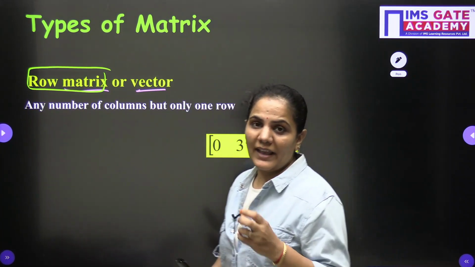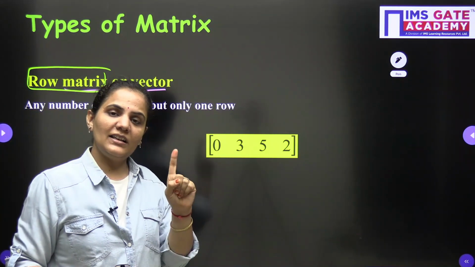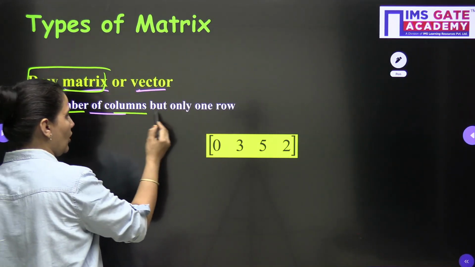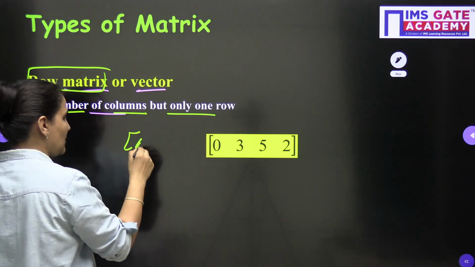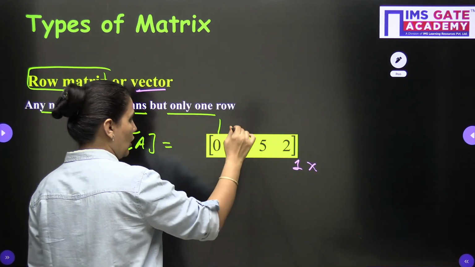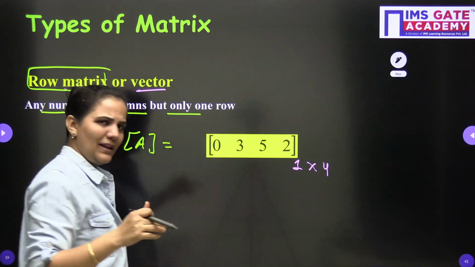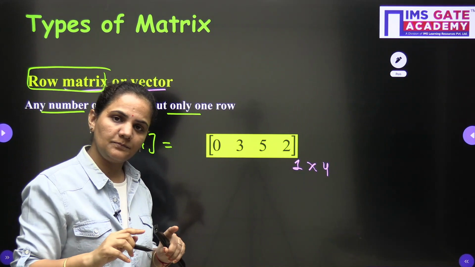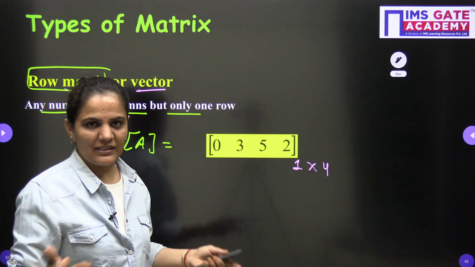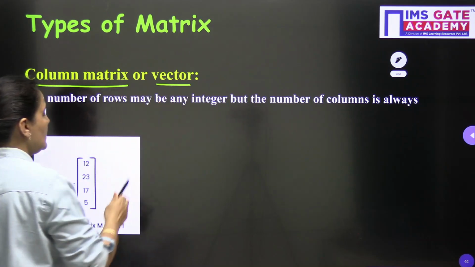A row matrix is any matrix which is having only one row. The number of columns can be anything, but it always includes only one row. You can see the example also, any number of columns but only one row. If I am denoting this by the matrix A, I can see I am having only one row, so the order will be 1 cross 4, as the number of columns here is 4. So this is my row matrix. This is very simple, as it is clear by its name also. A matrix which is having only one row, number of columns can be anything, n numbers.